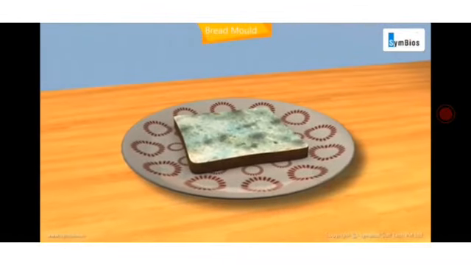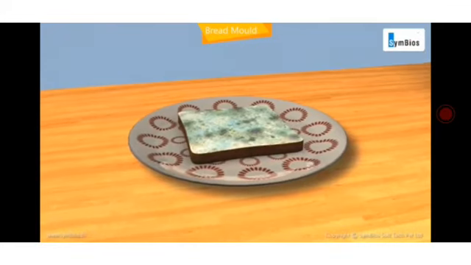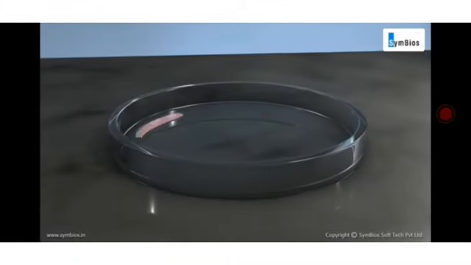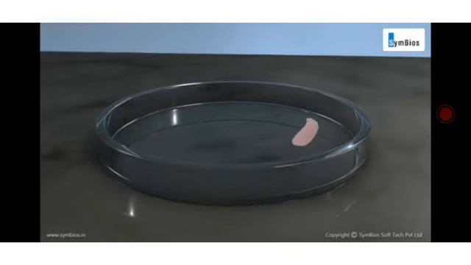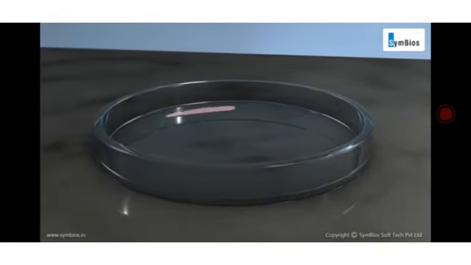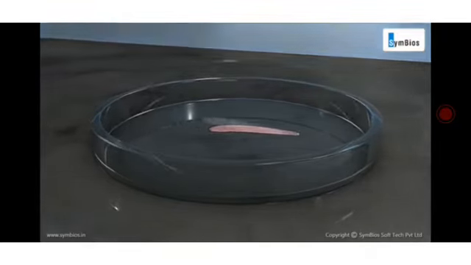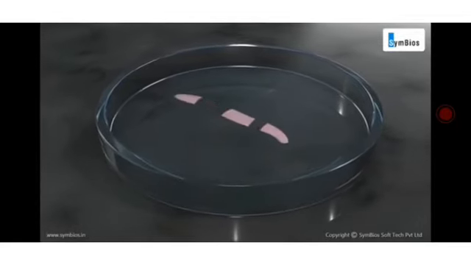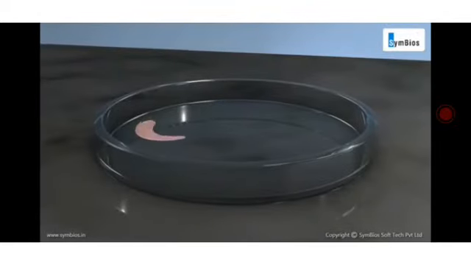The fungus like bread mold is growing by the asexual method of reproduction called spore formation. Here you are seeing planaria, where there is an asexual method of reproduction called regeneration. If the body of planaria is cut into 3 pieces, each piece of the body part grows into a new organism.